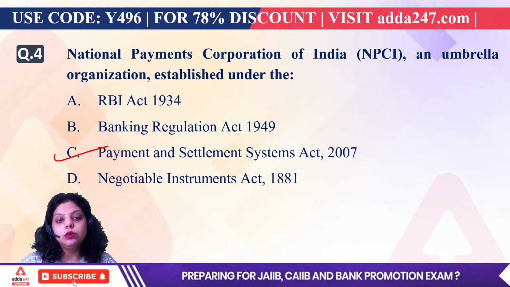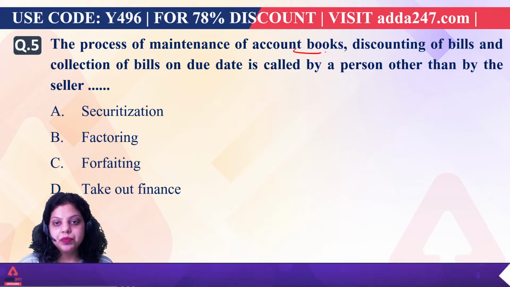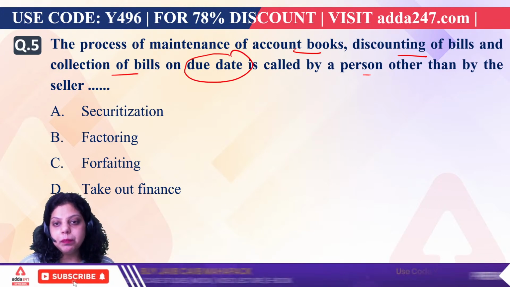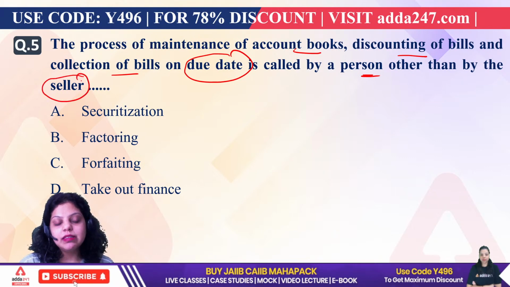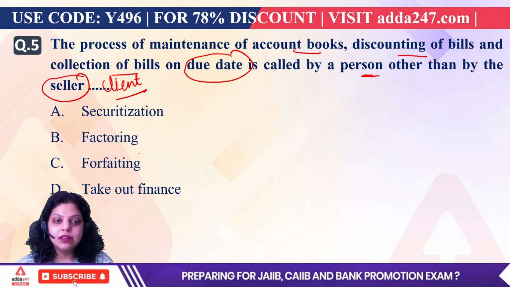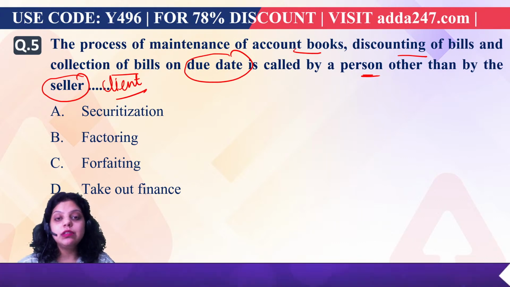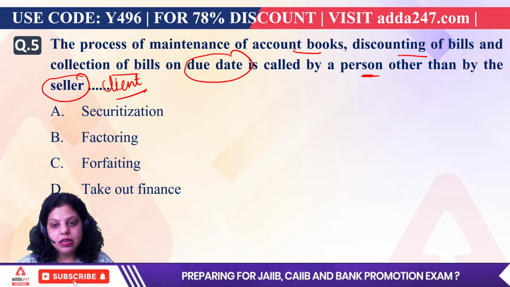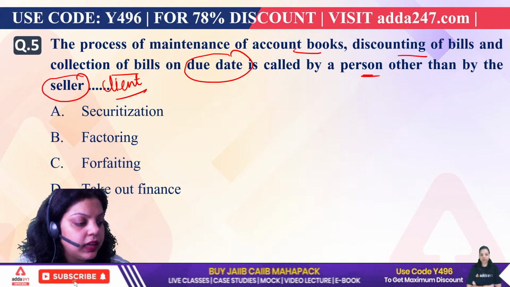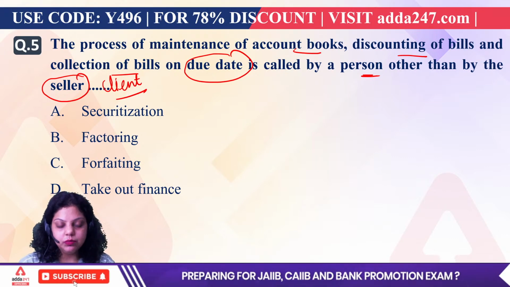Okay. Now let's go to the last question of this particular session. The process of maintaining account books, discounting bills and collecting bills on the due date, done by a person other than the seller, or we can say the client, is called what? Okay, so which process is it? Is it securitization, factoring, forfaiting, or takeout finance? So which process is it? We have discussed this already. Do not give the wrong answer because I have discussed this already in the YT session. I think you should know about this. So which of the following will be the correct option, A, B, C or D?